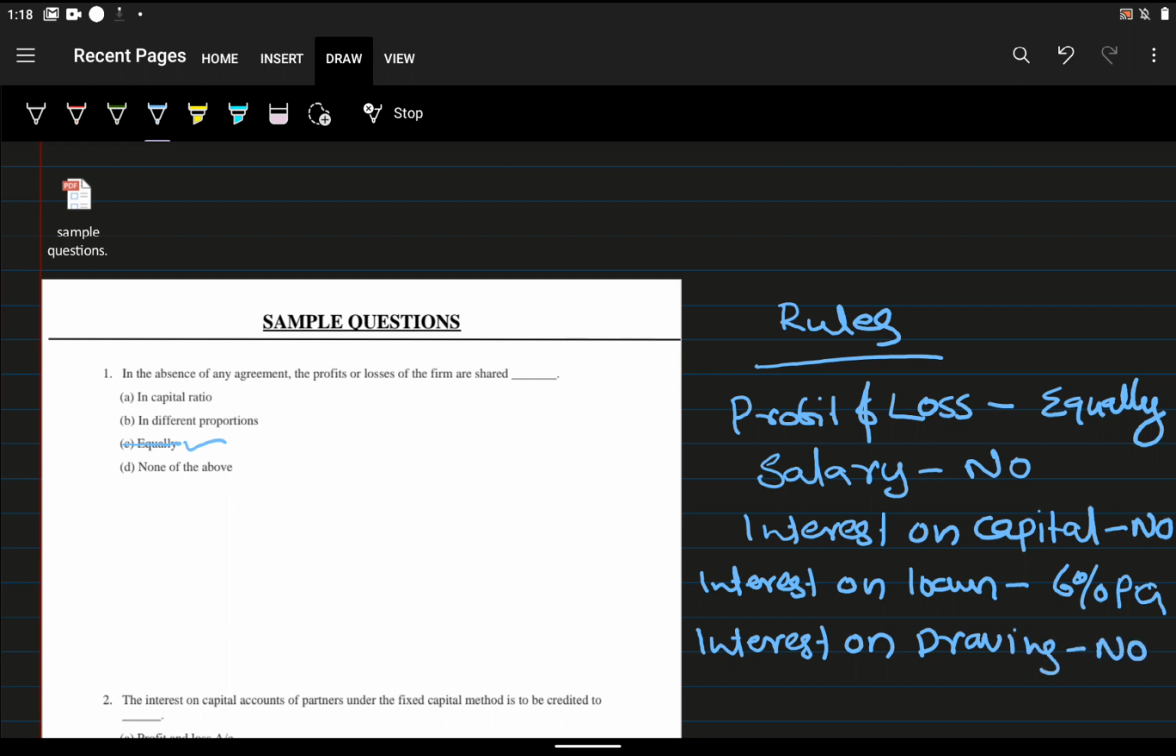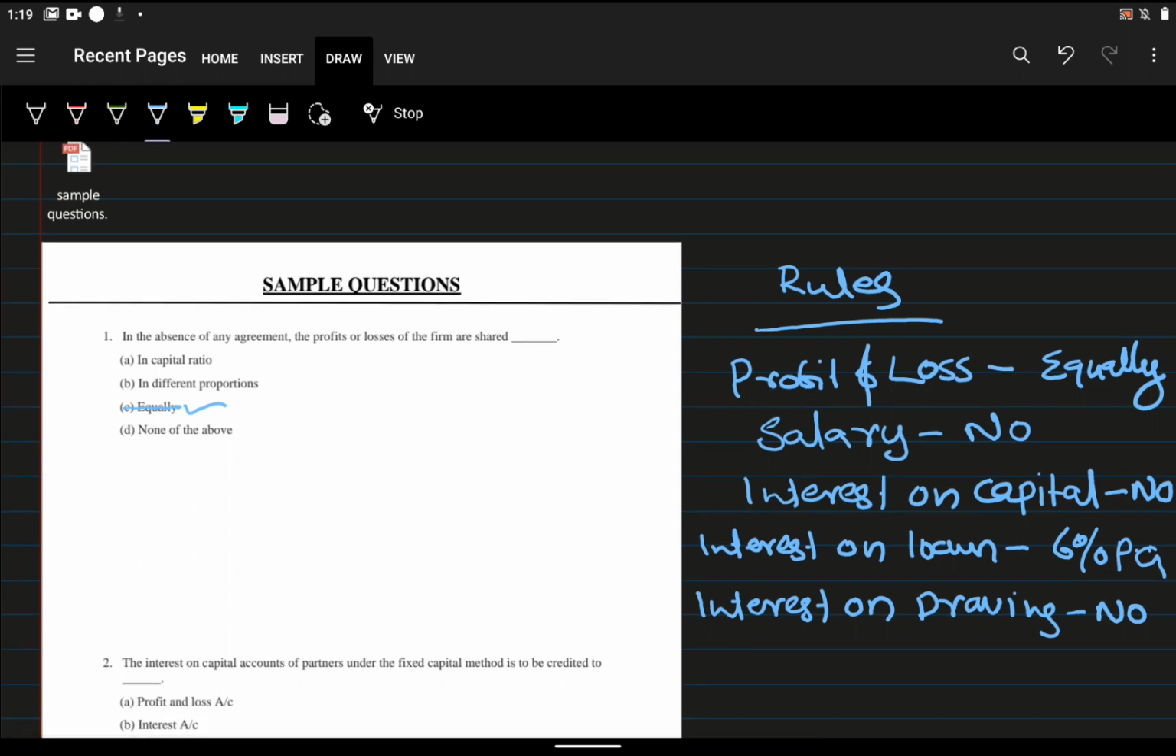No interest on drawings. So what are the possible questions from the same question? It can be asked: in the absence of any partnership agreement, the salary to the partners is shared dash. That means no salary will be given to any partner. You don't give any salary if there is no partnership deed. So these are the possible MCQ questions coming from this area.